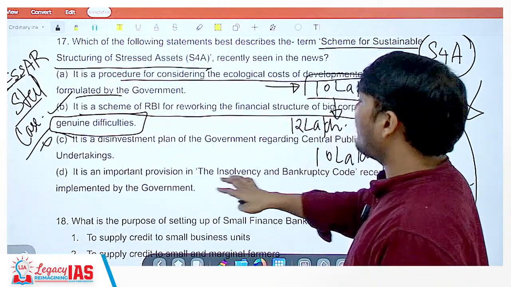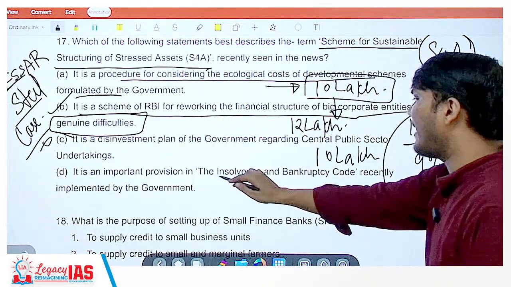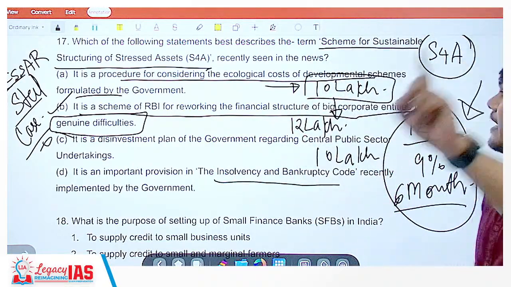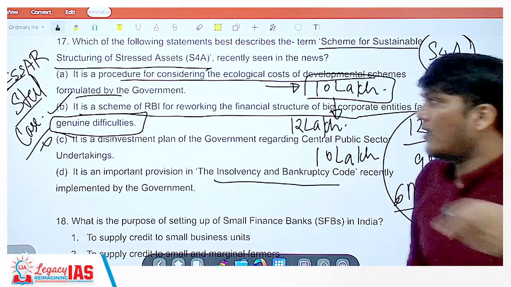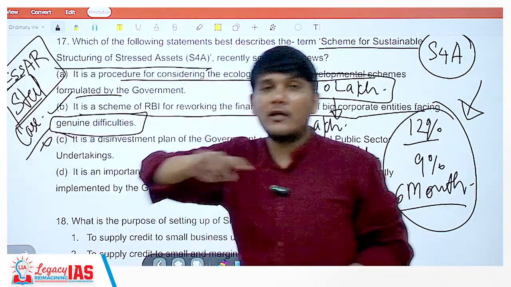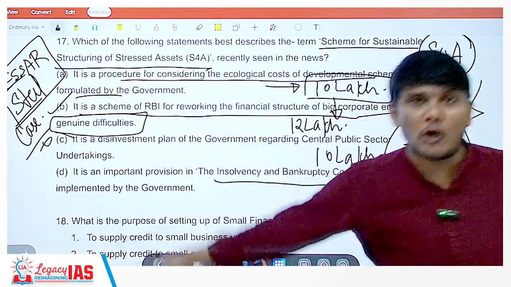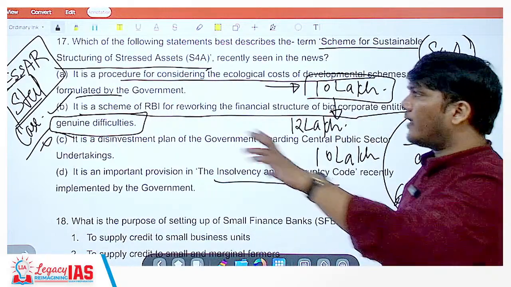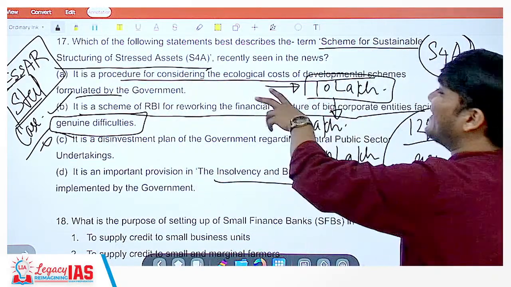It is an important provision in the insolvency and bankruptcy code. No, the insolvency and bankruptcy code will have a different thing. It will ask to sell off. For example, SR Steel got the court order for it to be sold off. So when it gets sold off, then you can repay. So it is not selling off, it is just restructuring.